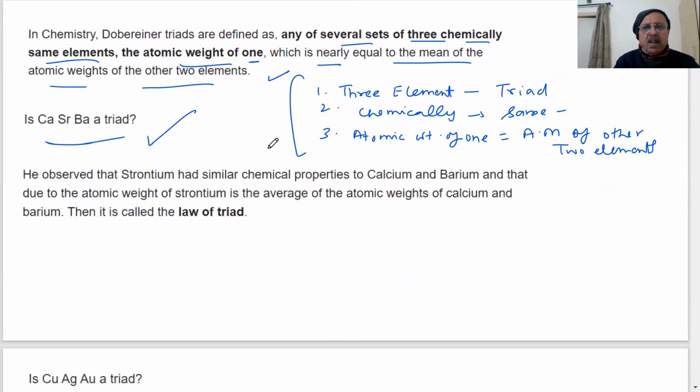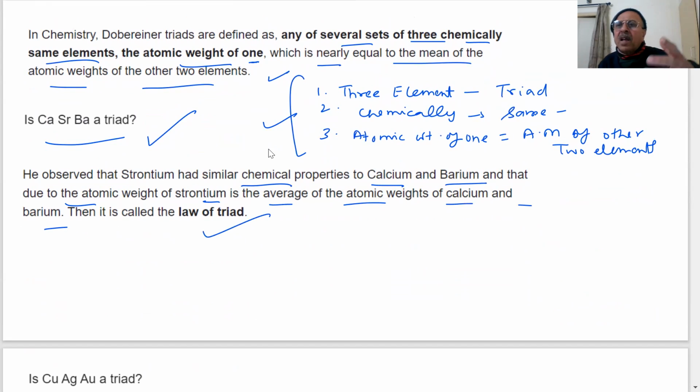Yes, they satisfy the conditions which I have written. These are the three conditions. He observed strontium had similar chemical properties to calcium and barium, and the atomic weight of strontium is the average atomic weight of calcium and barium. Then it is the law. It obeys the law of triad. Questions will be put in the exam whether it obeys the law of triad or not.